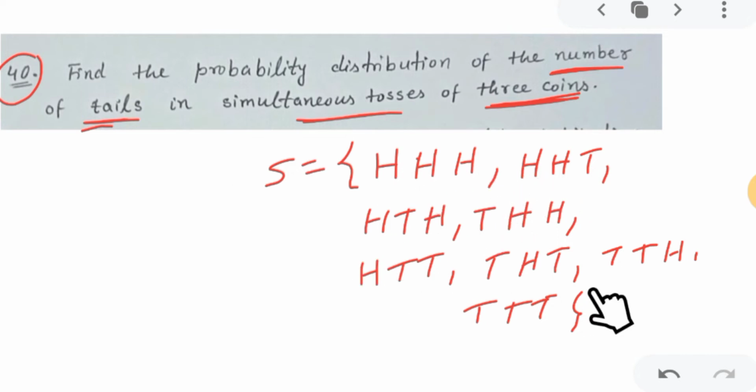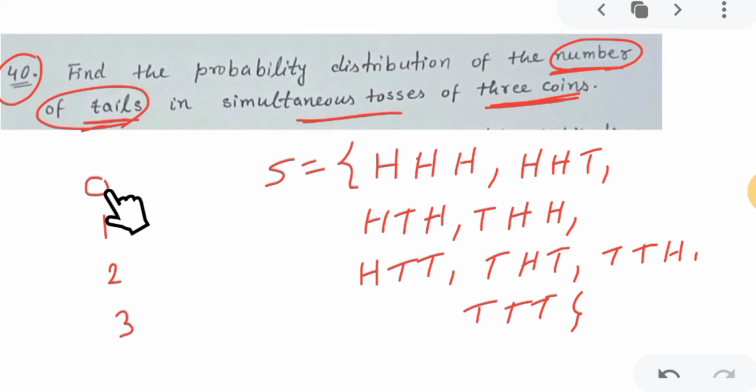So we have to focus on tails. We have to check the number of tails. The number of tails I can get is either 0, or 1 tail, or 2 tails, or at most 3 tails, correct. So with respect to tails, we can get 0, 1, 2, or 3. We have to find the probability distribution. So this is the question.